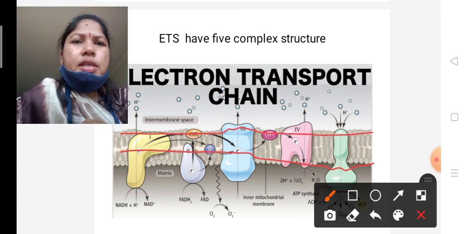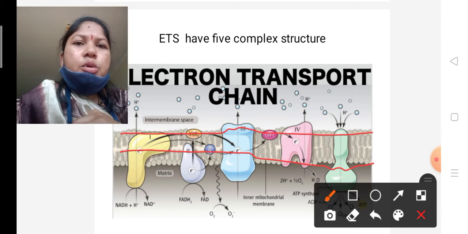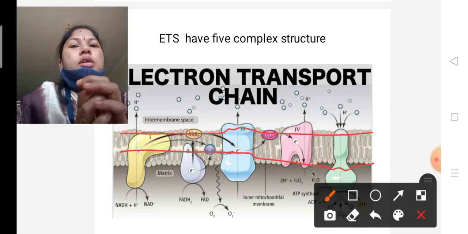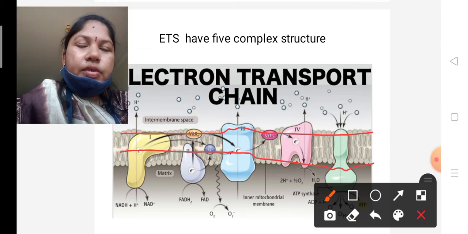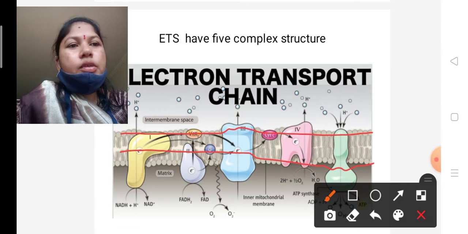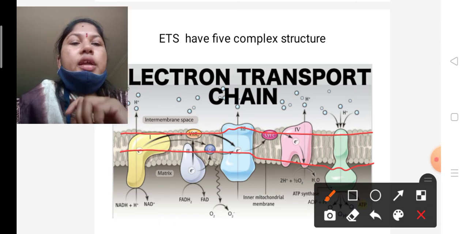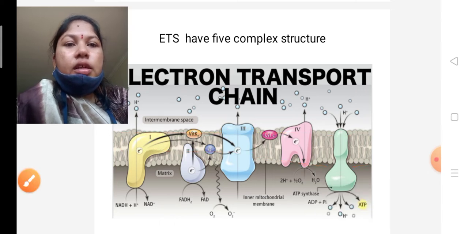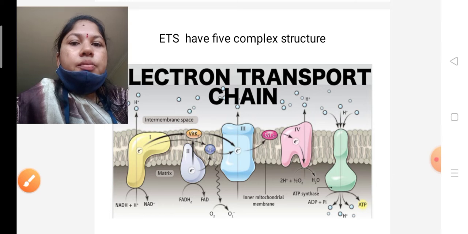Okay, a cristae is nothing but a plasma membrane, and the plasma membrane has lipids and proteins. We already know the sandwich model proposed by Singer and Nicolson. The fluid mosaic model means it has a lipid structure, and some protein molecules are embedded in that lipid layer.